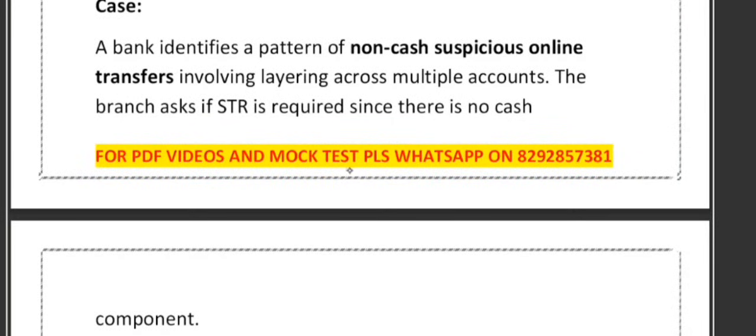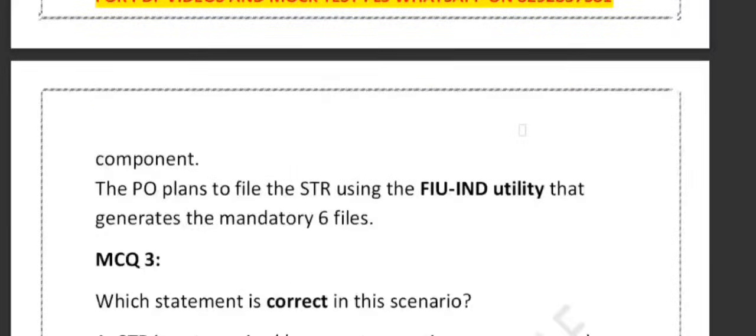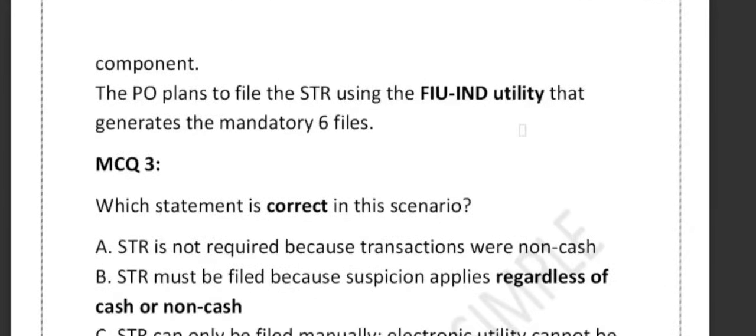A bank detects a suspicious pattern involving non-cash suspicious online transfers, typically used for layering across many accounts. The branch asks whether an STR is required. There is no cash involved. The PO planned to file the STR using the FIU-IND utility. So which statement is correct in this scenario?